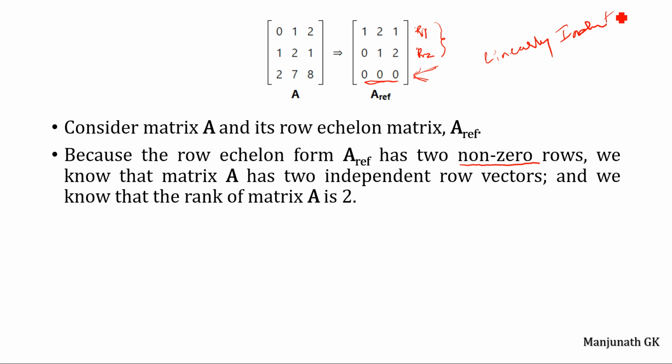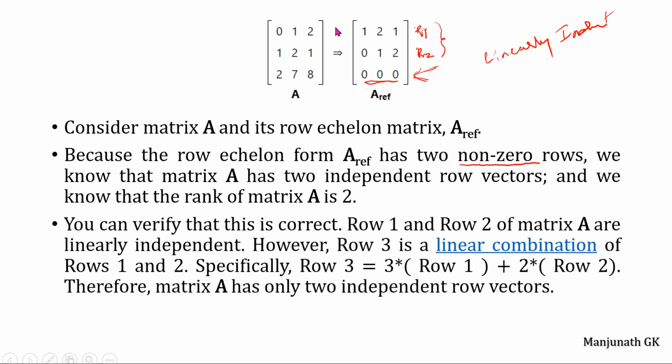Because the row echelon form has two non-zero rows, we know that the matrix A has two independent row vectors, and we know that the rank of the matrix is 2. Already we have discussed that the rank of the matrix is the number of independent vectors. The number of independent vectors equals the number of non-zero rows in a given matrix. Alright, so you can verify that.